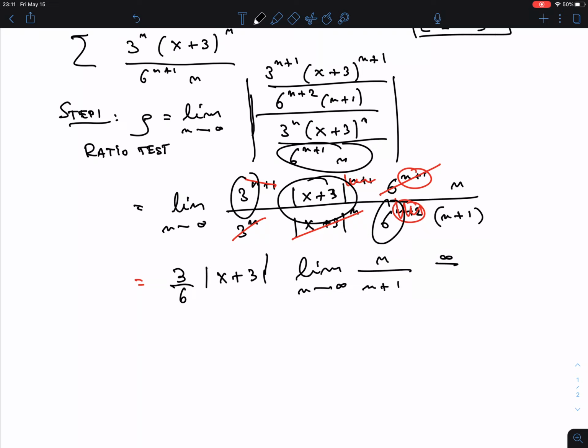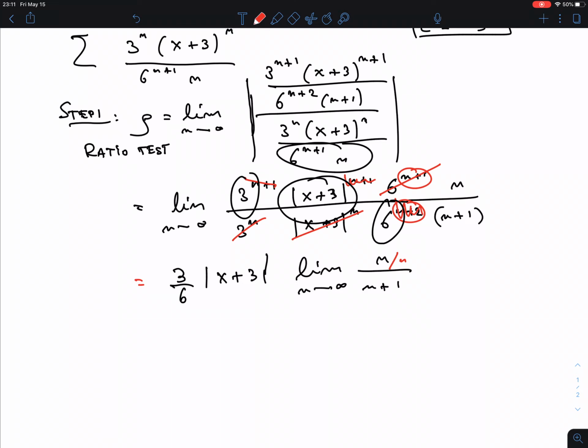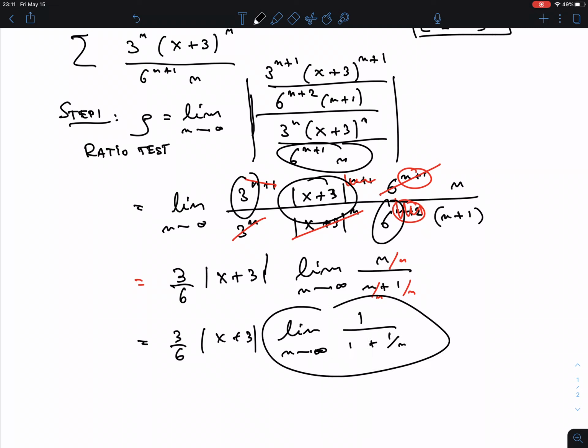Okay. So now we all know, hopefully, what this is. We divide top and bottom by the highest degree. So we get 3 over 6, x plus 3, and then this would be, okay, I'll write it one more time. 1 over 1 plus 1 over n, and of course this limit is just 1. Okay, we get 3/6 times the absolute value of x plus 3.